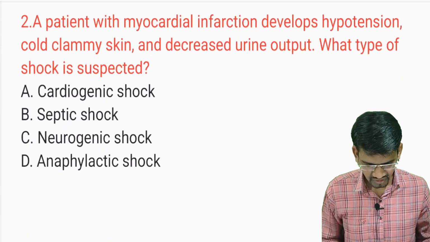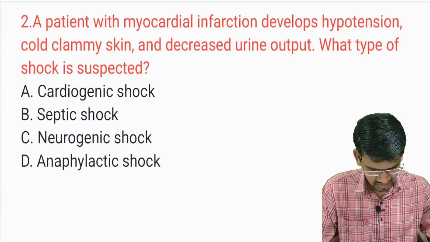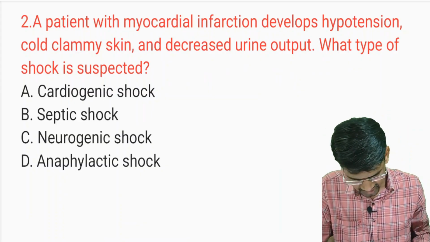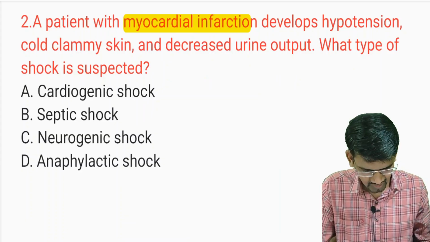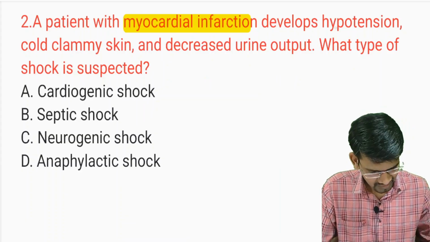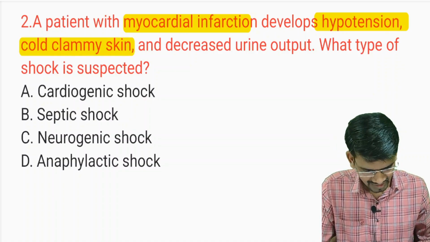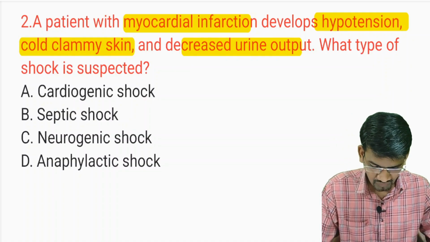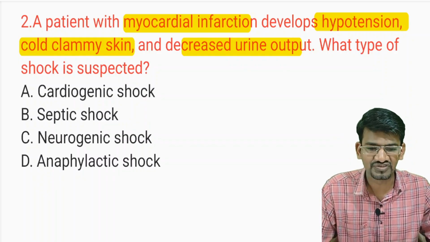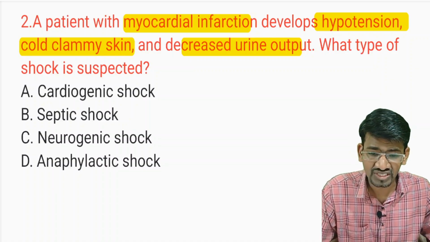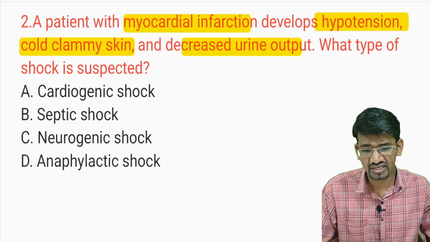A patient with a myocardial infarction develops hypotension. See here what conditions they have given. A patient with myocardial infarction develops hypotension, cold clammy skin, and decreased urine output. What type of shock is suspected here? The options are cardiogenic, septic, neurogenic, and anaphylactic shock.